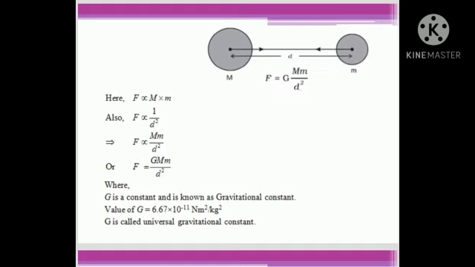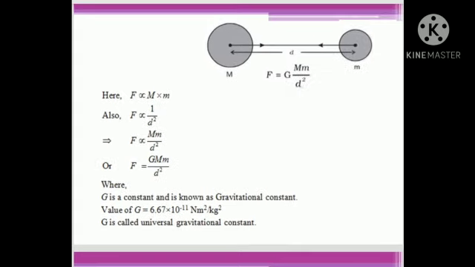When we remove the proportionality sign, we get F equals G M m upon d square, where G is a constant known as the gravitational constant. The value of G is 6.67 into 10 raised to minus 11 Newton meter square per kg square. G is called the universal gravitational constant.